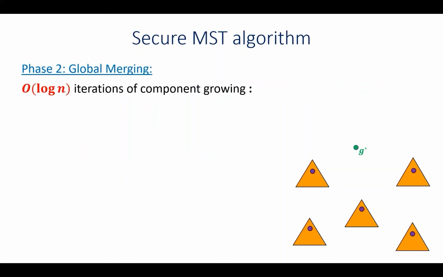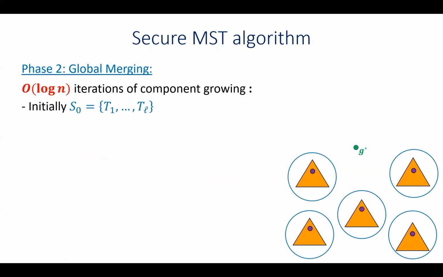Then the phase proceeds in log n many iterations, where we grow components that are contained in the minimum spanning tree. Okay, so we start with the basic trees that were computed in the previous phase, and we also keep the invariant that every vertex is going to always know which of its neighbors are included in the same component in this iteration.